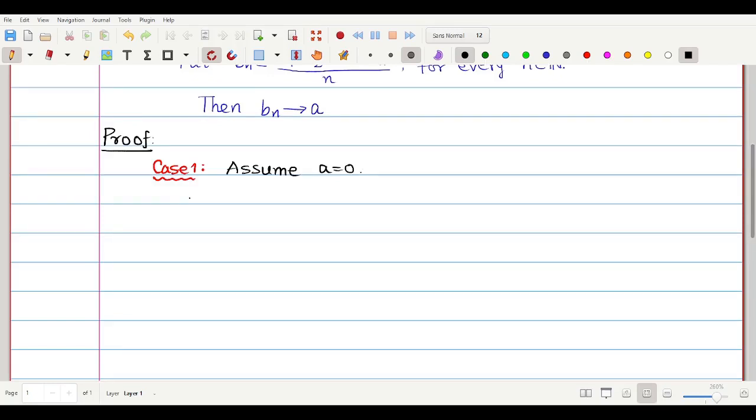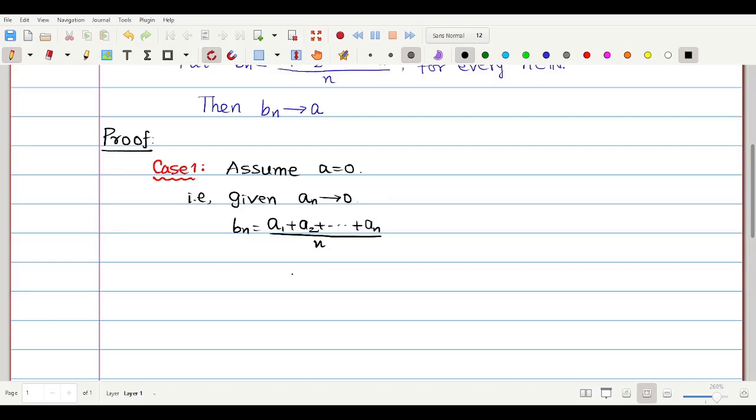That is, given a_n converges to 0. Take b_n equal to (a1 plus a2 plus dot dot dot plus a_n) divided by n,